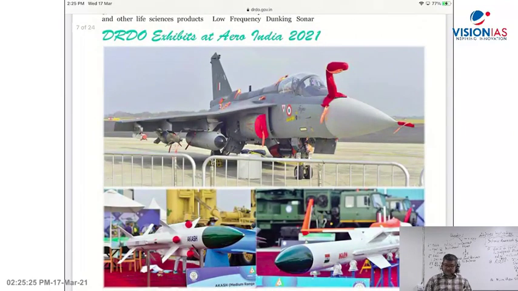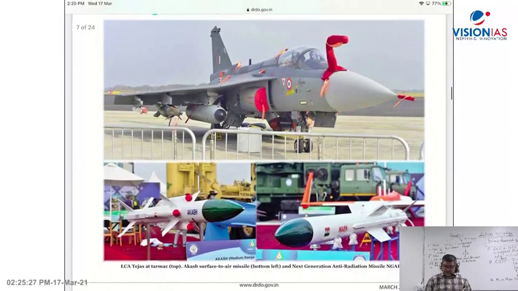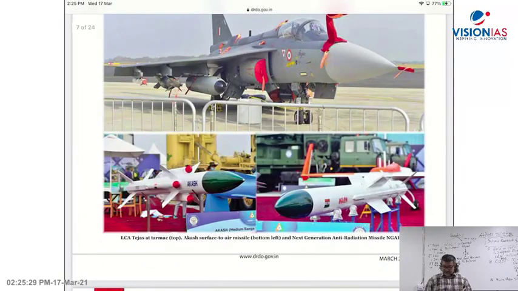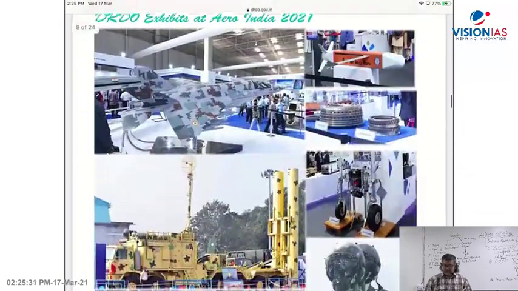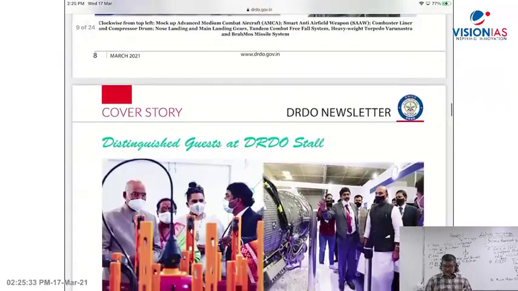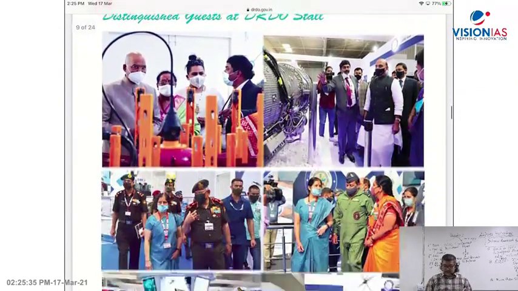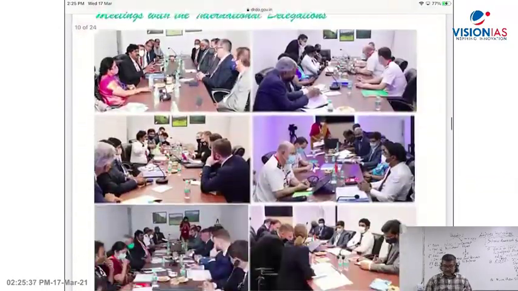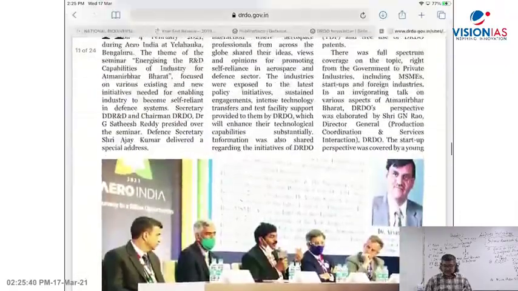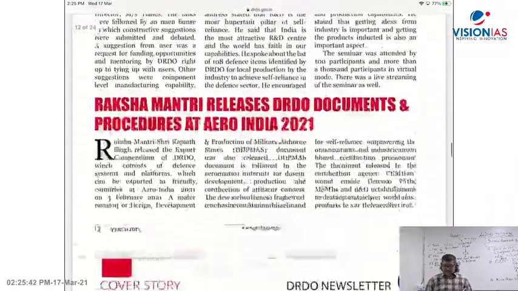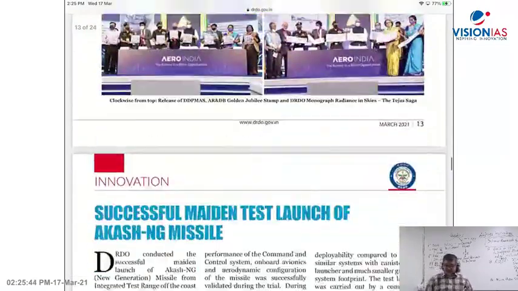Now you can see Tejas, Aero India. You can see Tejas, Akash. All this has been displayed there. It was held in Lucknow. DRDO, this Aero India was there, and this has been covered there. Not very important, but I have just given you the idea there.